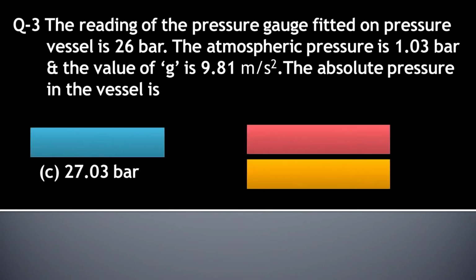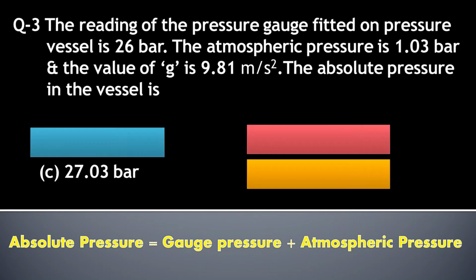We know that the absolute pressure is equal to gauge pressure plus atmospheric pressure. Here the gauge pressure is given as 26 bar, and the atmospheric pressure is 1.03 bar. So the sum of 26 plus 1.03 is equal to 27.03 bar. So the right answer is option C.